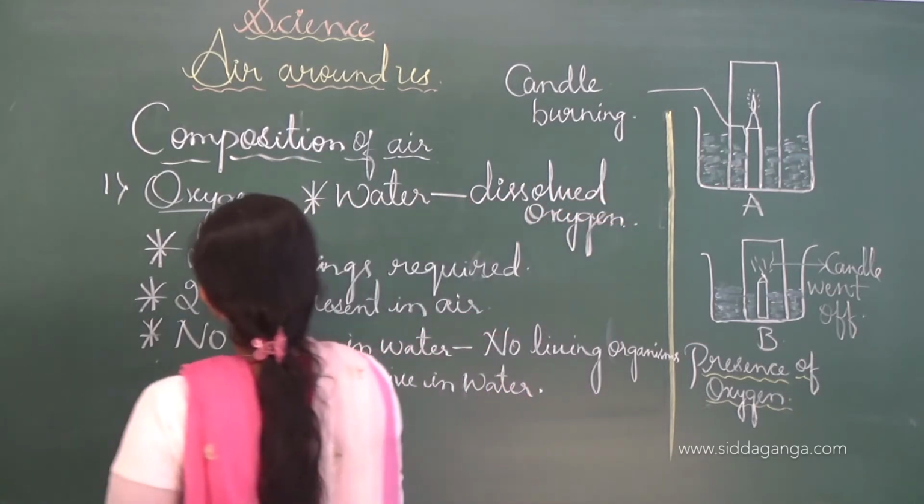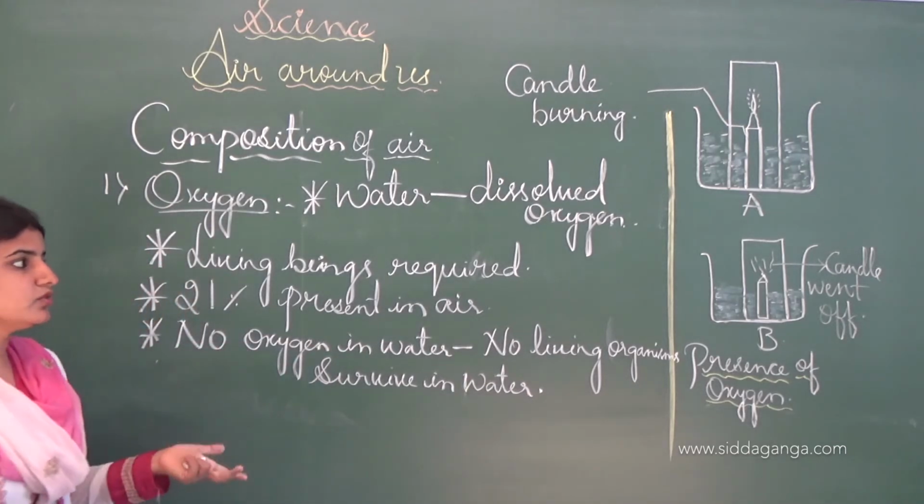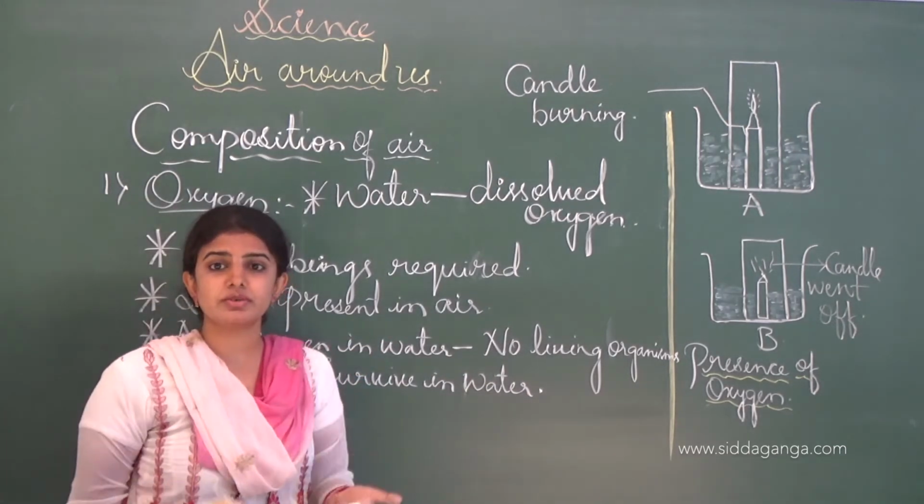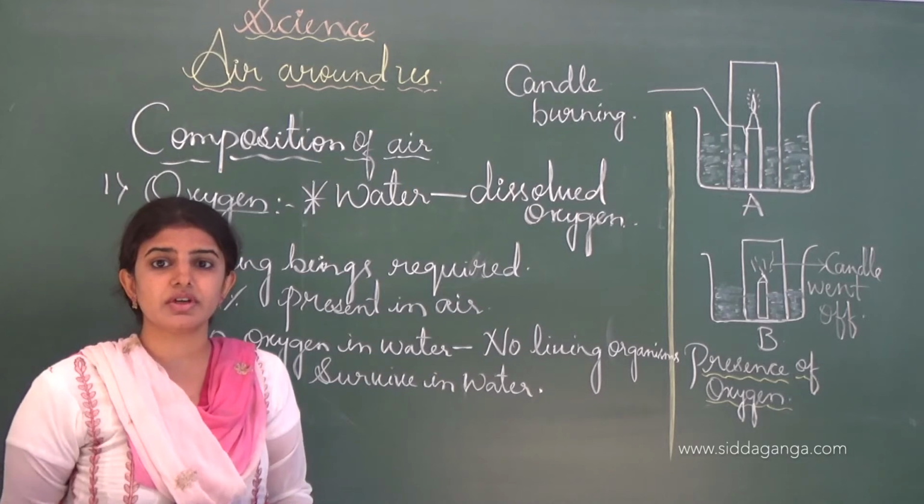So it is very important. Water contains dissolved oxygen, which is utilized by all aquatic organisms living in the water.